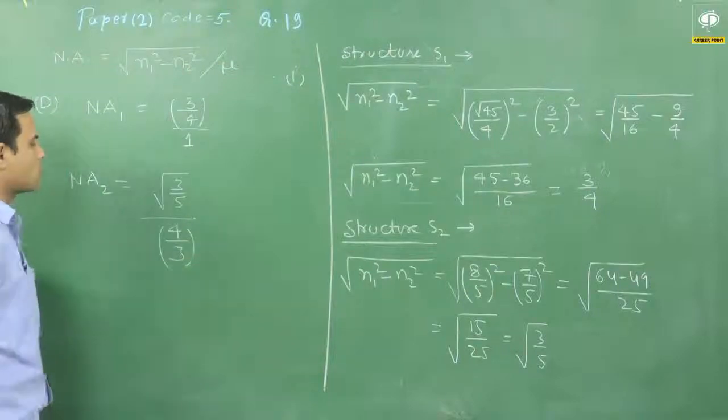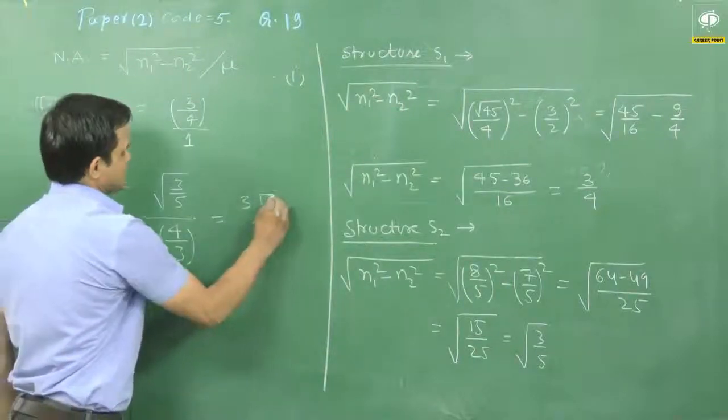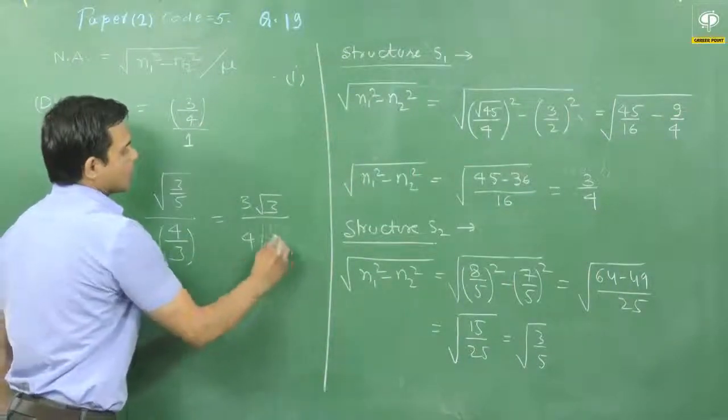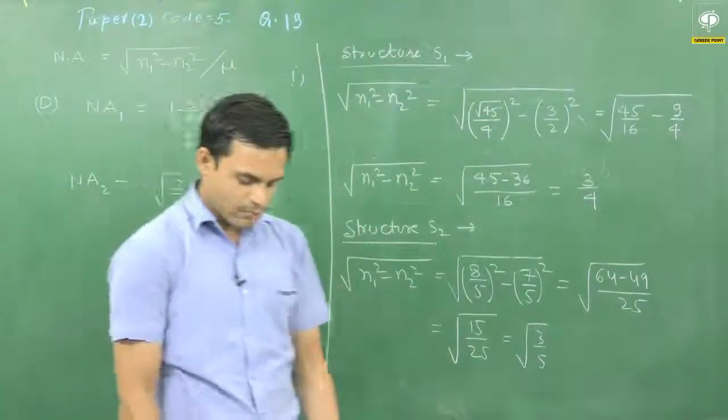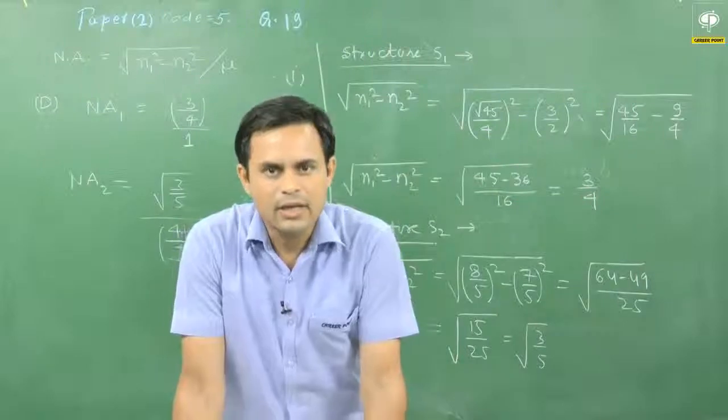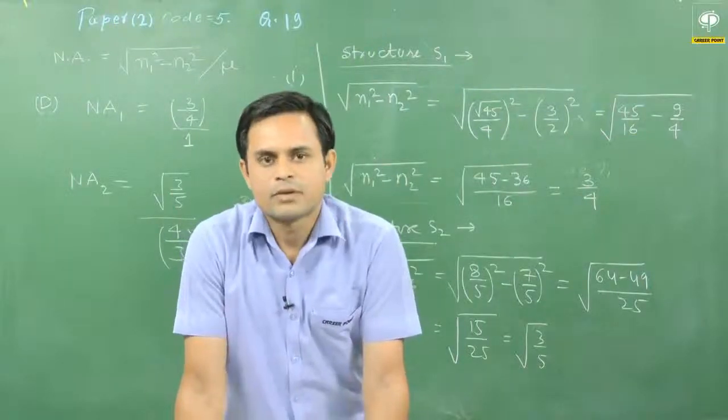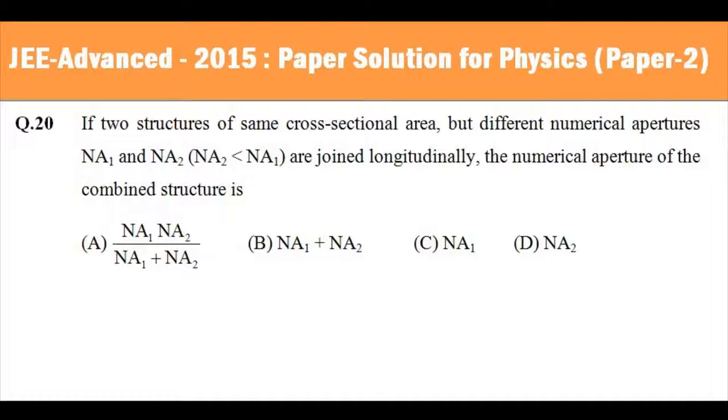The refractive index of water is 4 by 3. It is equals to 3 root 3 upon 4 root of 5. Both are not equal. So option D is wrong. So our answer is option A, and option C is the correct answer. Thank you.